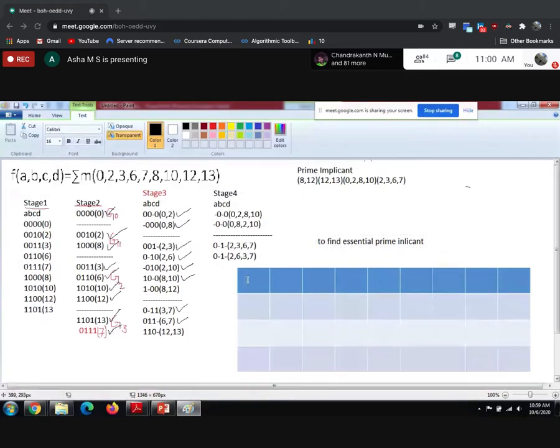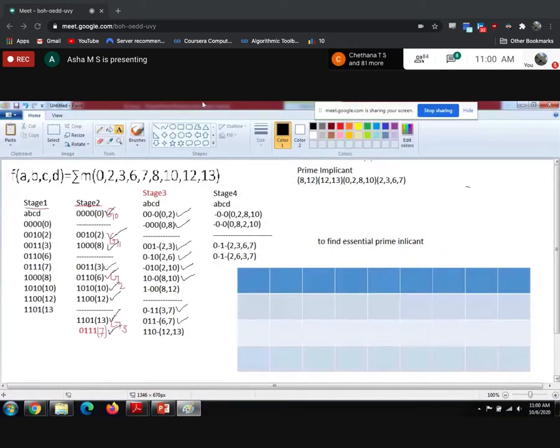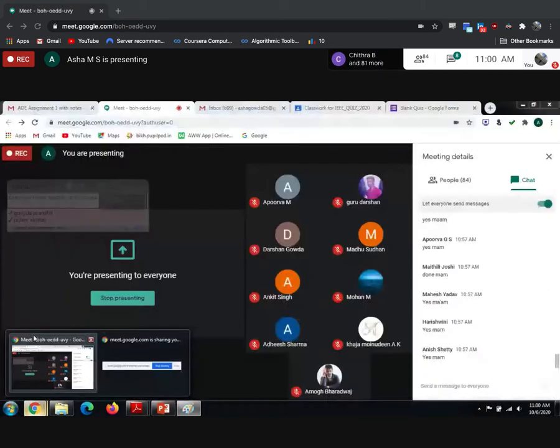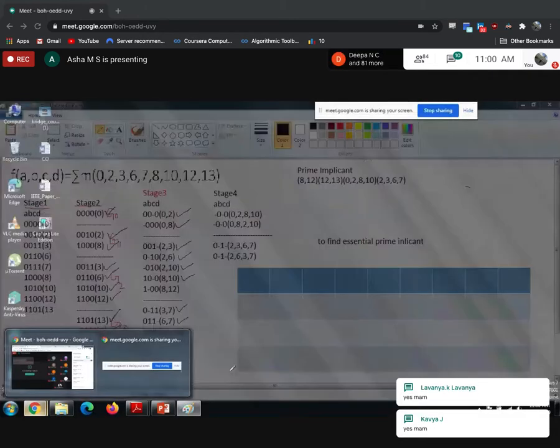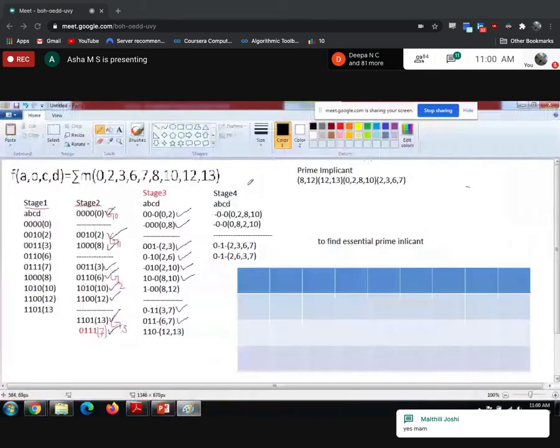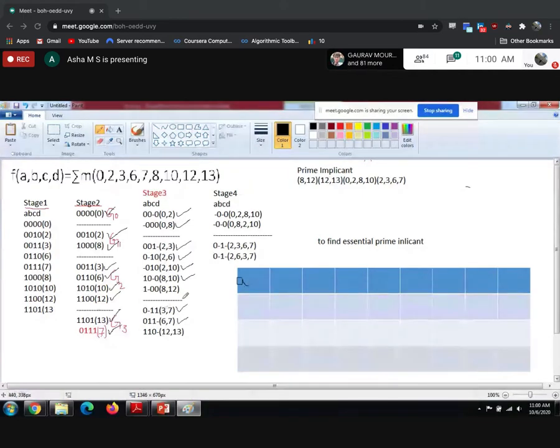So what are the 4 prime implicants you got? So 8, 12. So how to write this 8, 12? Can I write this combination as A, C bar, D bar? Yes. Can I write the combination 8, 12 as A, B bar, C bar? Yes. So write these prime implicants as min terms. What is 8, 12 combination? 8, 12 combination is A hyphen B bar C bar. Correct, right?